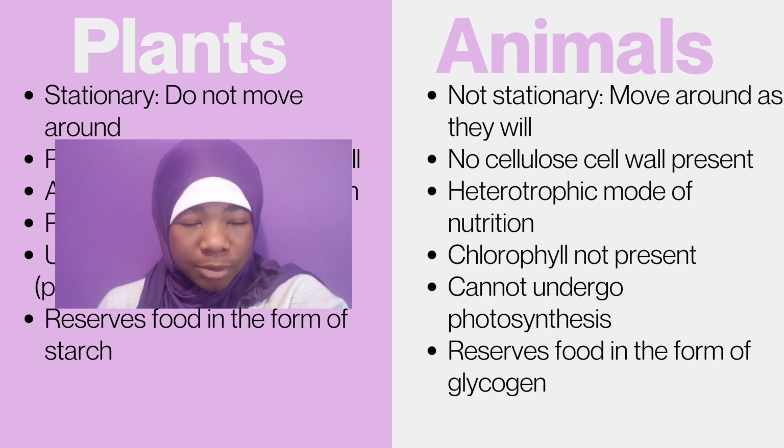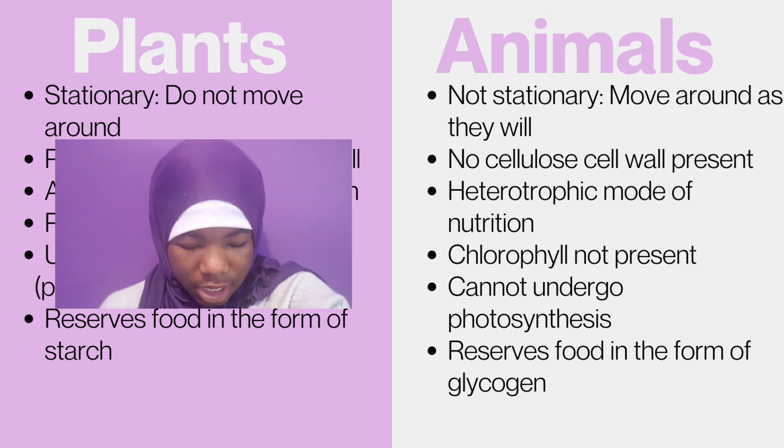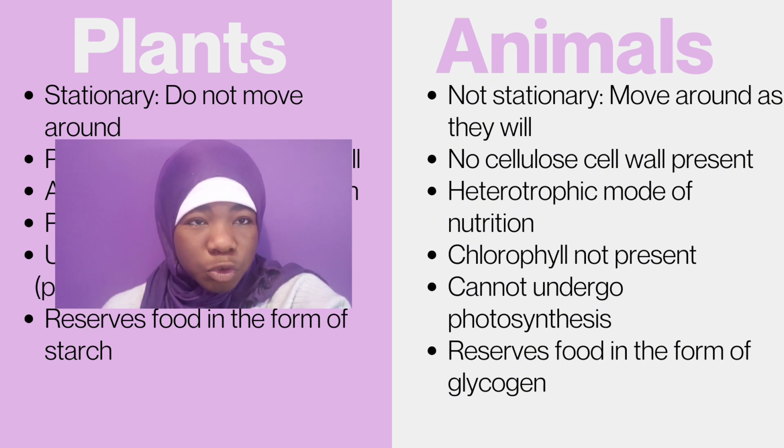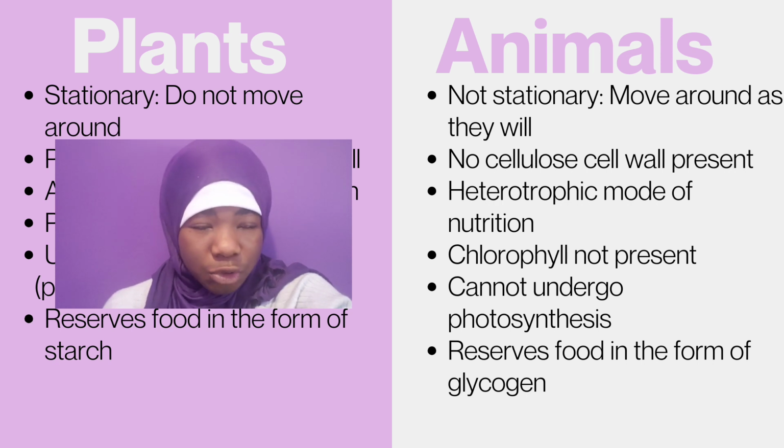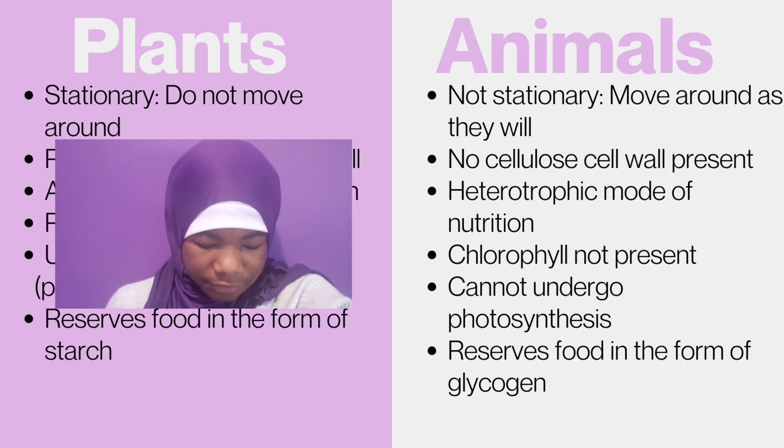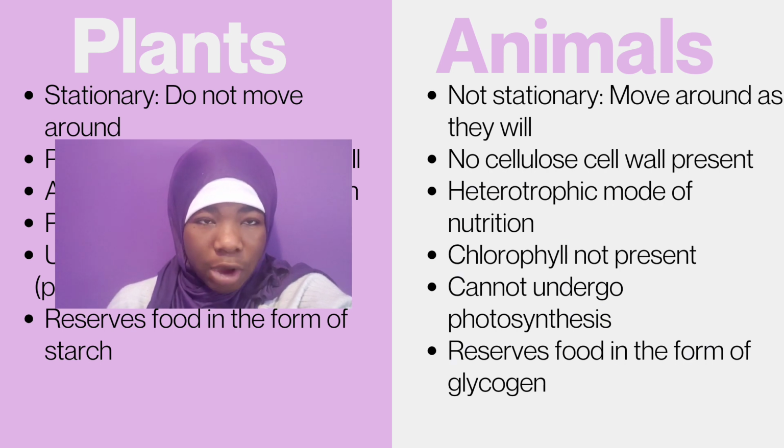So we cannot create food from inorganic substances. We have to go and just find food that's already in the environment. Chlorophyll not present. So we do not do photosynthesis. We cannot undergo photosynthesis, so we do not have chlorophyll. Chlorophyll is a green pigment that allows plants to undergo photosynthesis. So since we do not do photosynthesis, we do not have that. That just ties into each other. And we reserve food in the form of glycogen. So glycogen is like our energy, it's like glucose. That's just the way we reserve food.